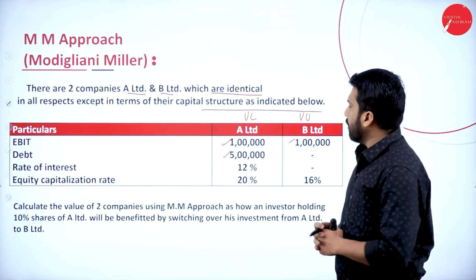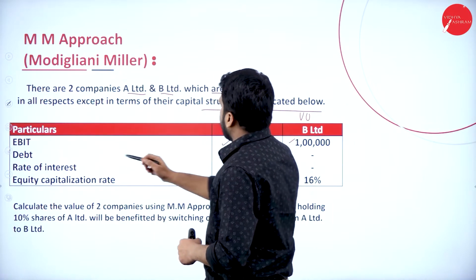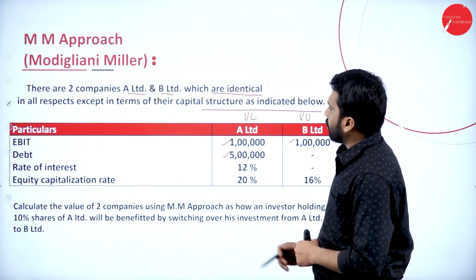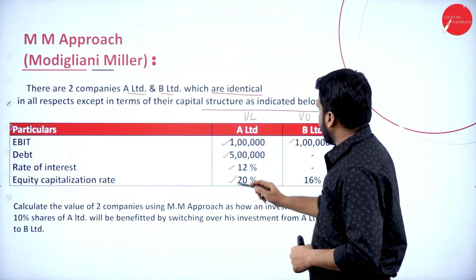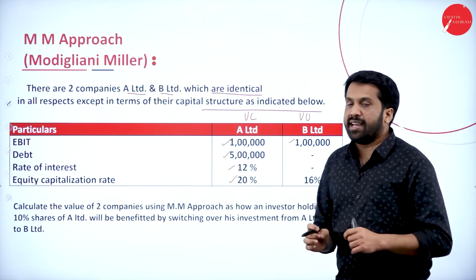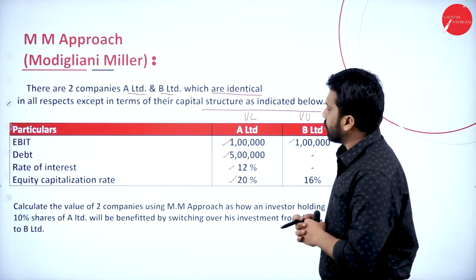Hope you are clear. Yes. So we got EBIT of 1 lakh and 1 lakh, debenture of 5 lakh and dash. Rate of interest is 12%, and equity rate is 20% and 16%. Exactly similar to your previous problem. You do it better actually.